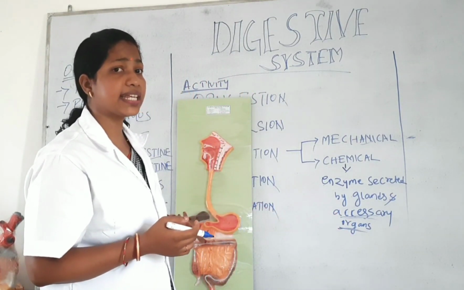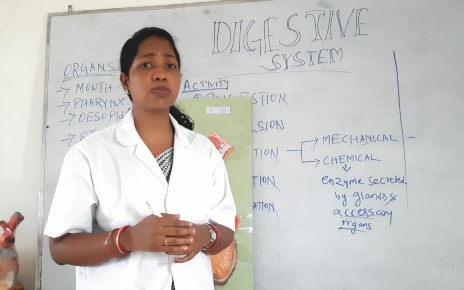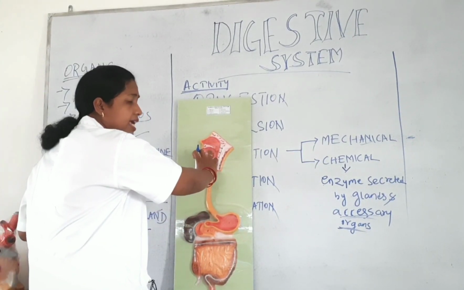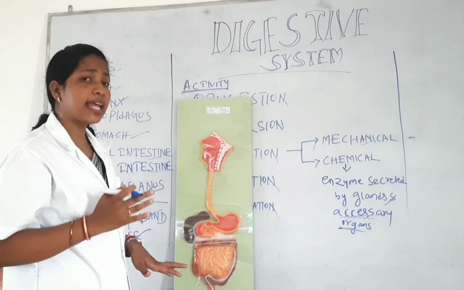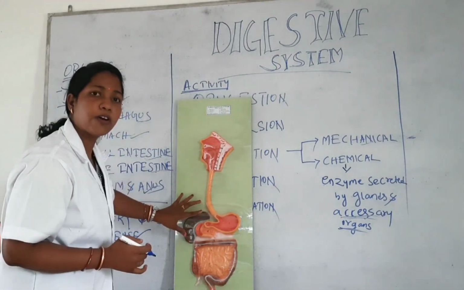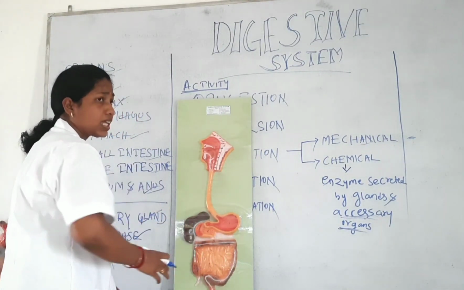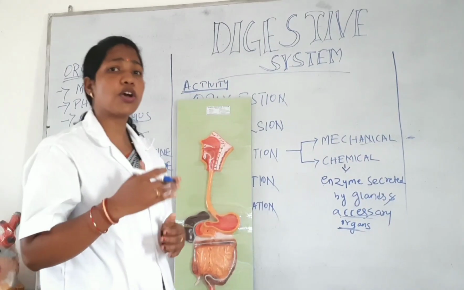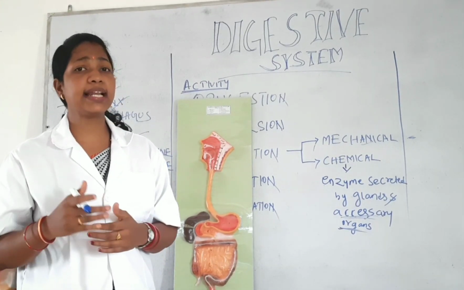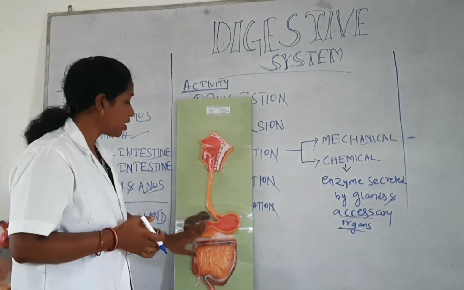Here 3 accessory organs are present which indirectly help us to convert the food particles into small molecules. First one is the salivary gland. There are 3 types of salivary glands that we will study later. Next is the liver, which is also an accessory organ of the digestive system. Next one is the pancreas, also an accessory organ. So the 3 accessory organs are salivary gland, liver, and pancreas.